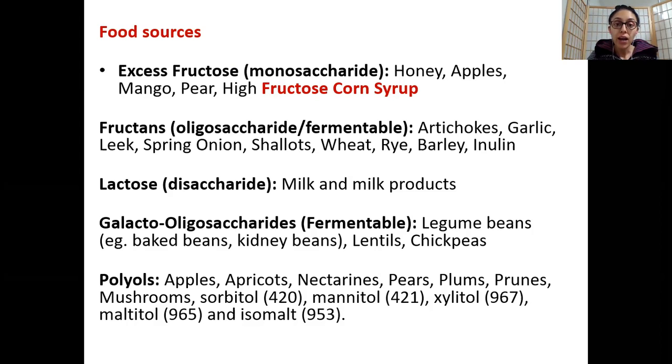Then you have your fructans, like your oligosaccharides, and they are fermentable as well. Your fructans, for example, are present in artichoke, garlic, leek, spring onion, shallots. See, it's so difficult. Like the poor patient, you have to follow basically an elimination diet.